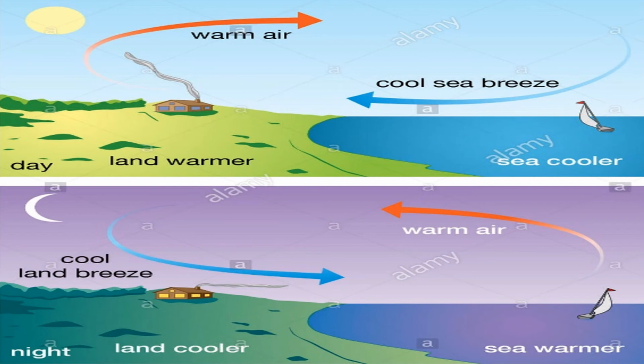Okay children, and then what is meant by convection? While heating, the upward movement of warm air and the downward movement of cool air in a circulating motion is called convection currents. Okay children, land breeze and sea breeze are the natural examples of convection currents. Okay children, can you all understand?